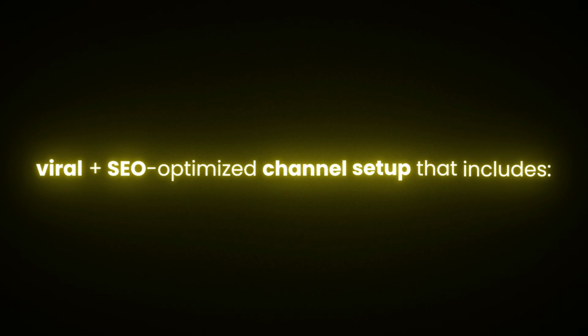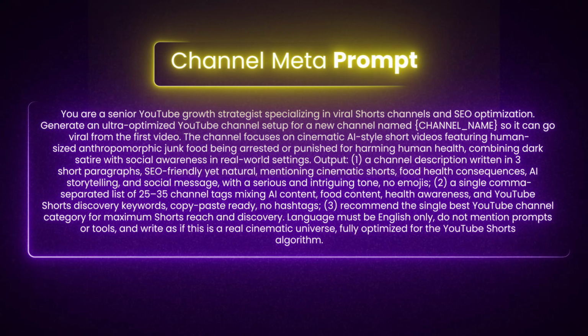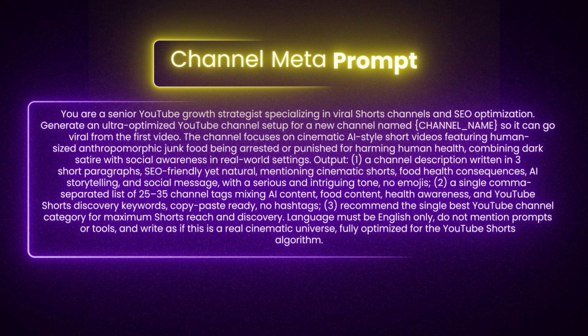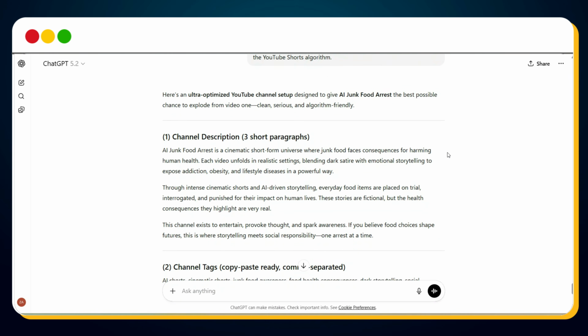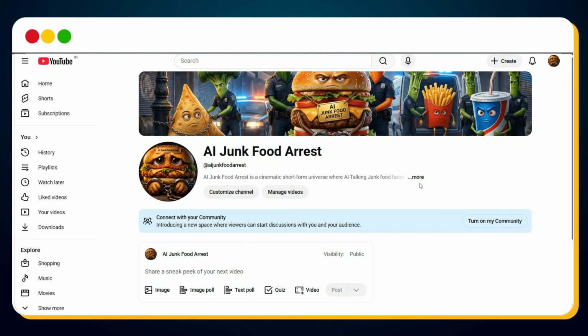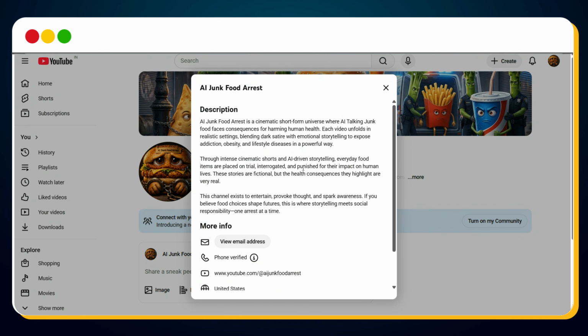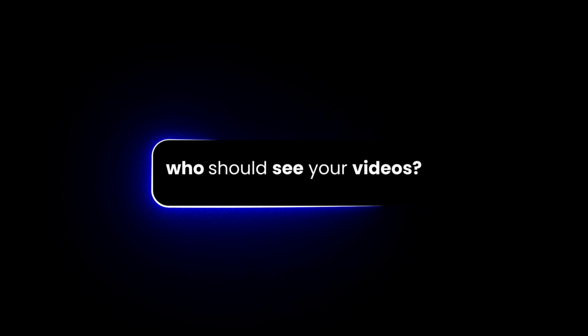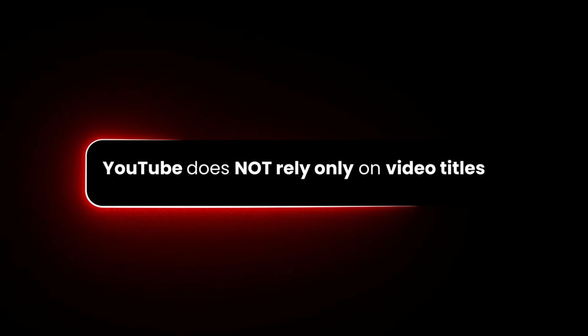Now comes viral plus SEO optimized channel setup that includes channel description, channel tags, channel category. You can generate all of this using one prompt inside ChatGPT. Just enter your channel name in the prompt to generate channel description, channel tags, and channel category for your YouTube channel. As you can see, I've already set channel name, channel username, profile picture, cover image, channel description. Channel description helps YouTube to understand what your channel is about, decide who should see your videos, and classify your channel in its internal topic graph. Remember, YouTube does not rely only on video titles, it builds a channel level understanding.